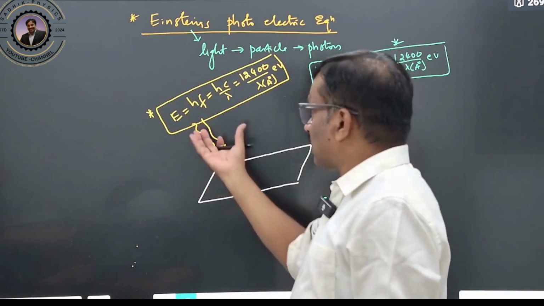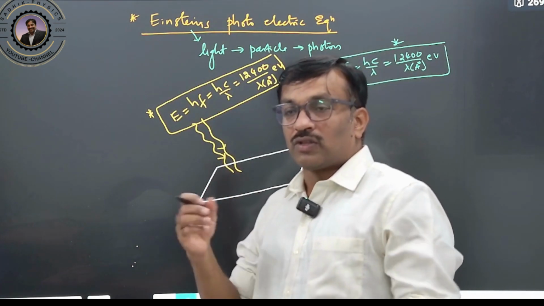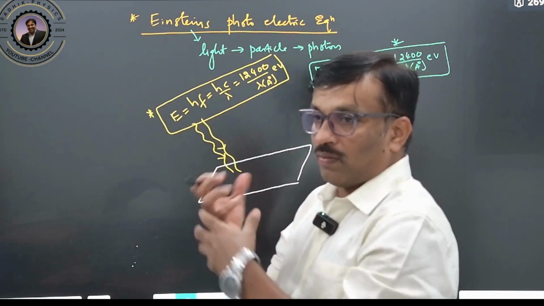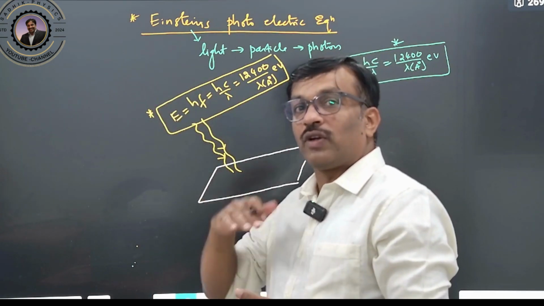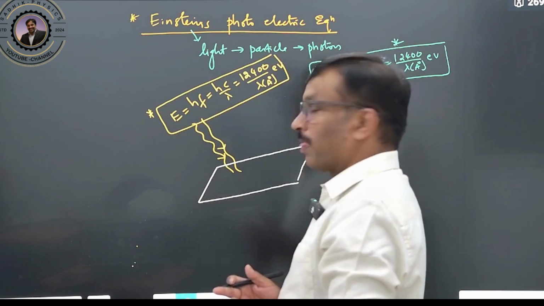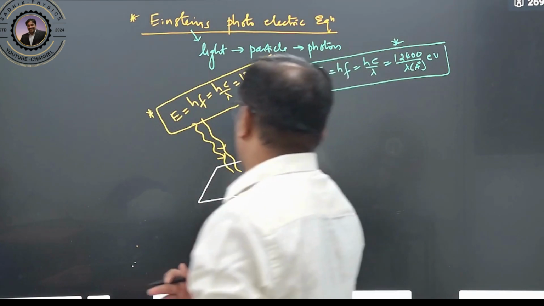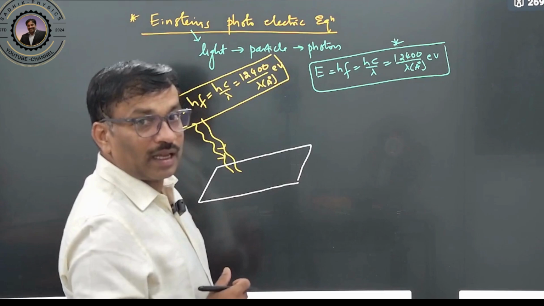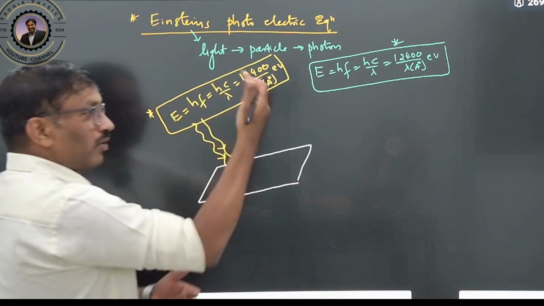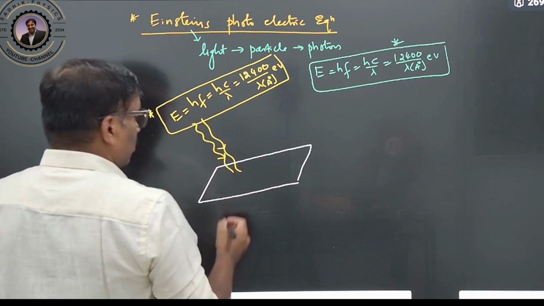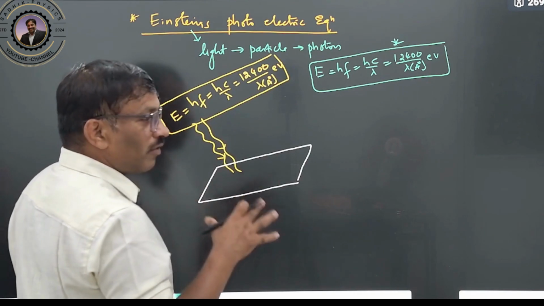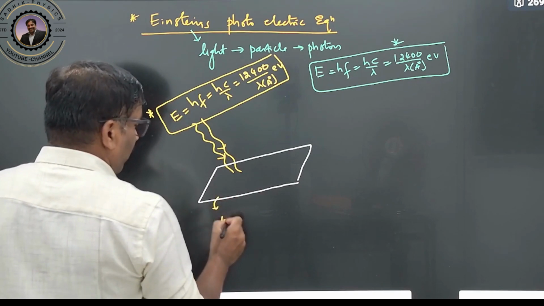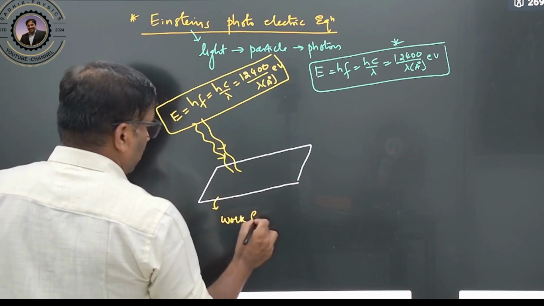So if they are getting a certain amount of energy onto this, it can overcome the force of the nucleus, and therefore it will come out easily like a free electron. To emit that electron, a certain amount of energy has to be taken by the electron, to jump from a lower state to a higher state. So for every metal, a certain amount of energy is required to emit the electrons. So for this metal there will be a work function.